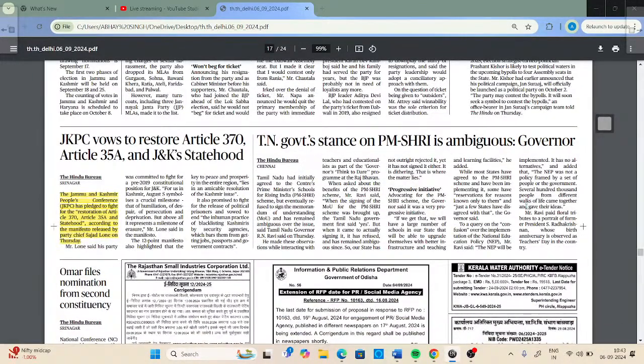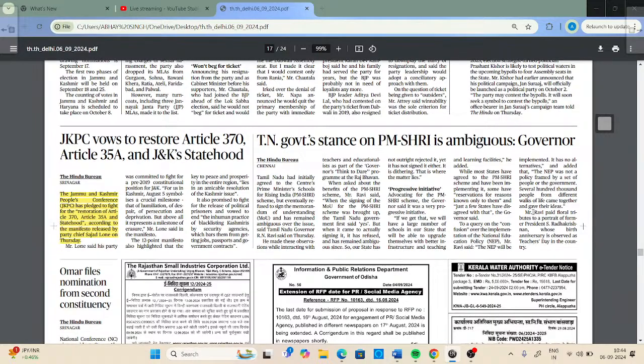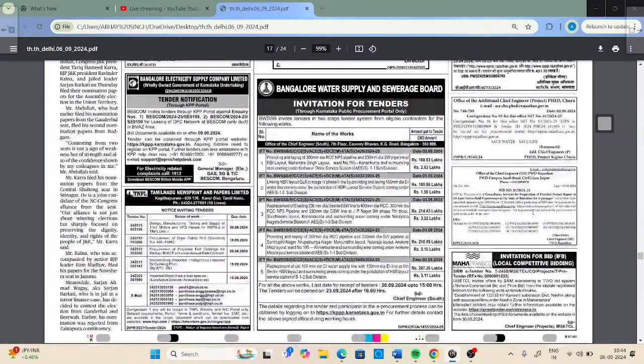Now, I don't understand why, during the time of elections, political parties make these kinds of statements. There is this political party, Jammu and Kashmir People's Conference (JKPC). They have promised in their election manifesto that once they are elected, they will restore Article 370 and Article 35A of the Indian Constitution, which were abrogated in 2019. On 5th August 2019, the Government of India abrogated Article 370 and Article 35A. So I don't understand how a state government can reinstate these articles of the constitution.